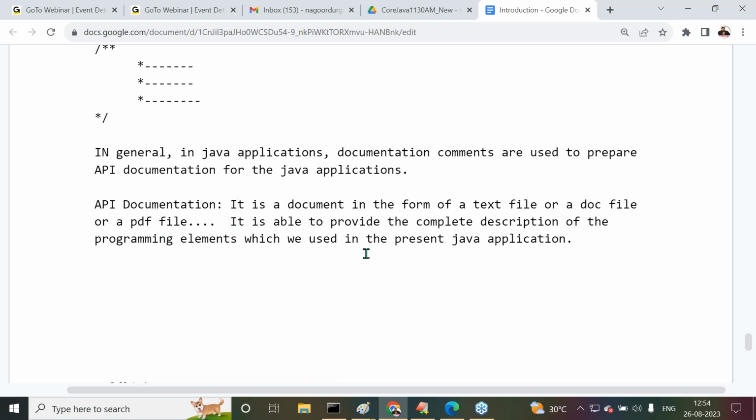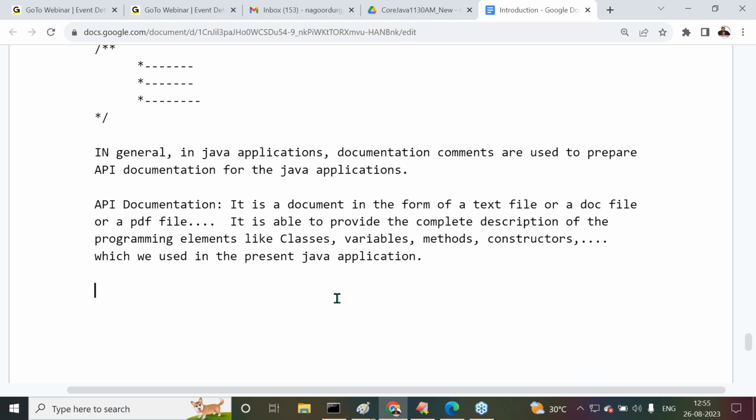Now tell me, what is this API documentation? It is a document in the form of a text file, or a doc file, or a PDF file, and so on. It is able to provide the complete description of the programming elements like classes, variables, methods, constructors, and so on, which we used in the present Java application.